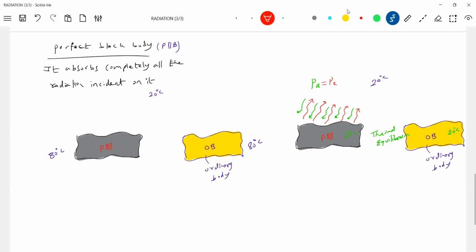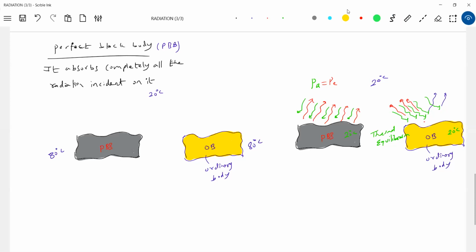What happens with the ordinary body? Some power will be incident. Okay, fine. Then what will it do? It will reflect. It will not absorb all. So how many lines is it absorbing? Three lines is what it is absorbing. So three lines it will emit, for your understanding purpose.